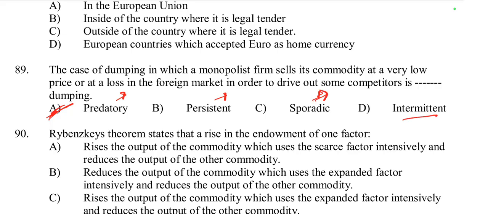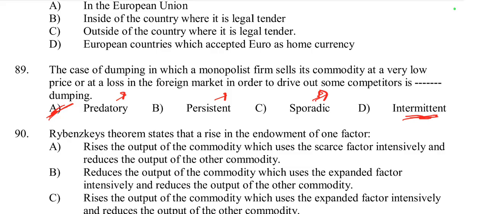And the last one is intermittent dumping. What does it mean? Intermittent dumping is similar to sporadic dumping, but occurs more frequently and is not just limited to surplus production. The firm might dump products in the foreign market at a lower price at irregular intervals. So it is not at a fixed time; at irregular intervals it sells its product at a lower price in the foreign market.